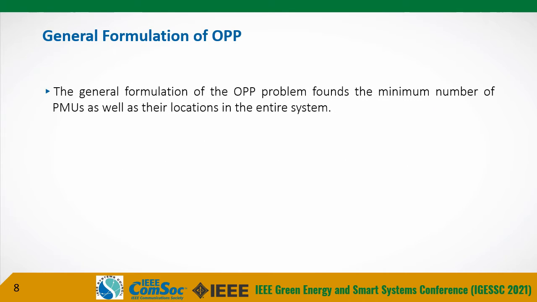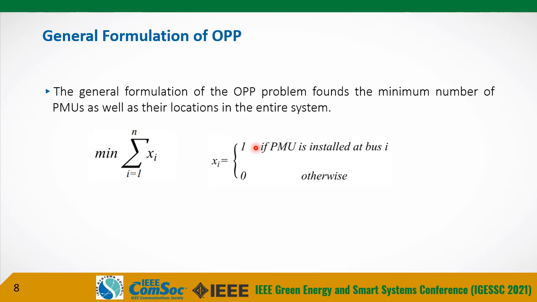In general, the OPP problem is formulated as an optimization problem, where it has an objective function and a set of constraints. The objective function aims to minimize the number of PMUs as follows, where n represents the total number of buses of the system, and x represents the PMU location, where each bus in the power system has its corresponding x variable, and it equals 1 if there is a PMU installed at this bus, and otherwise it will be 0.